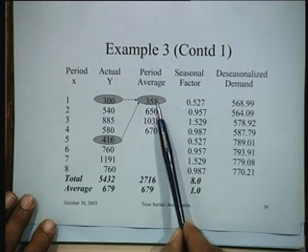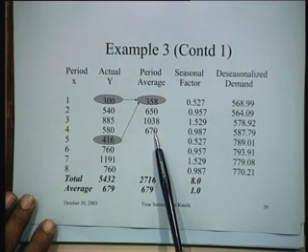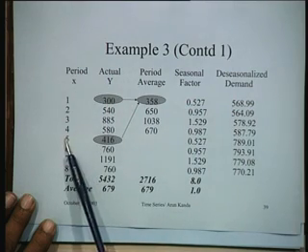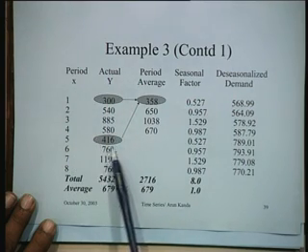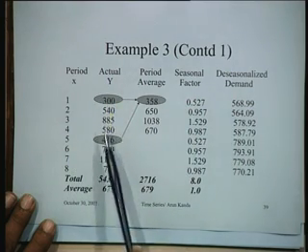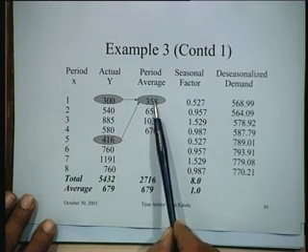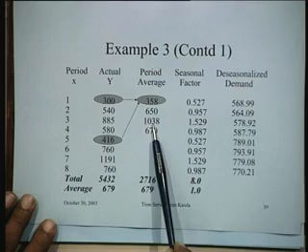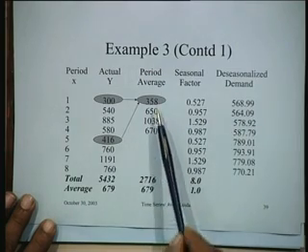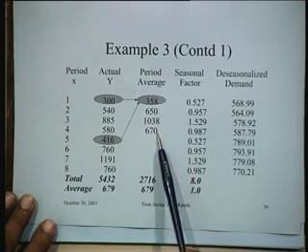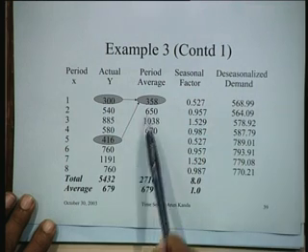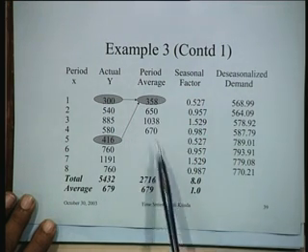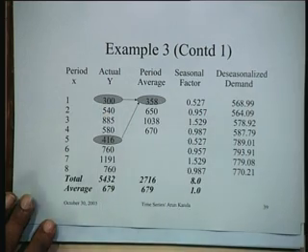Then we calculate the period average. What is the period average? The first period in the first year and the corresponding first period in the second year. So take the average of 300 and 416. This becomes the period average, which is 358, 650, 1038, and so on. And this is just for 4 periods. So the total will be half, 2716, and the overall average for this is 679. We have constructed the same.